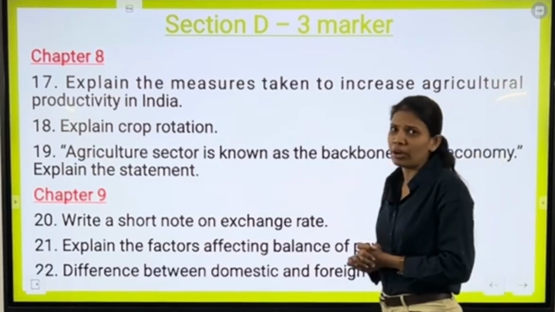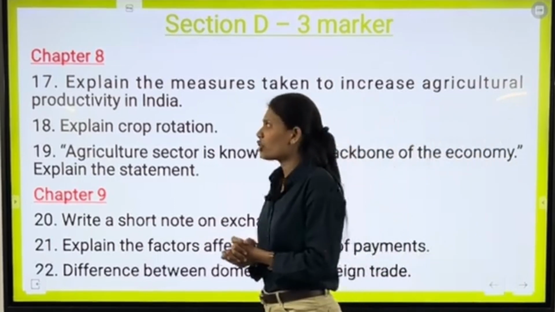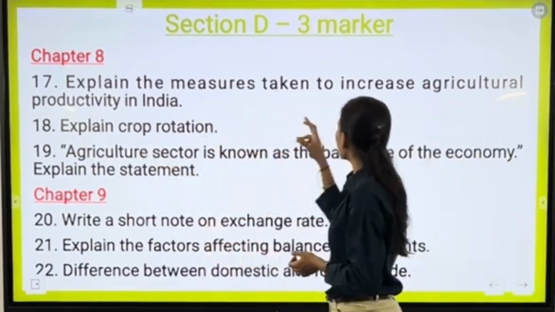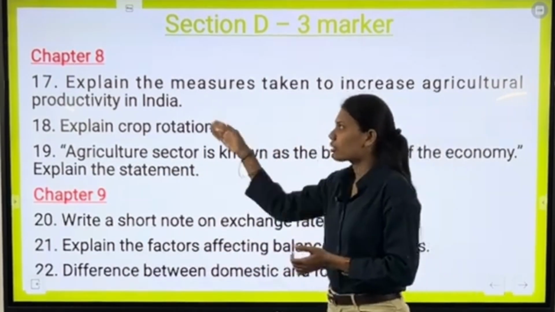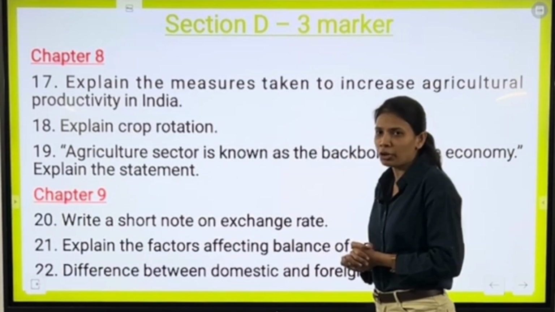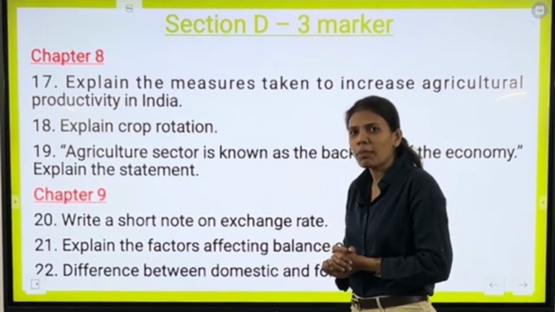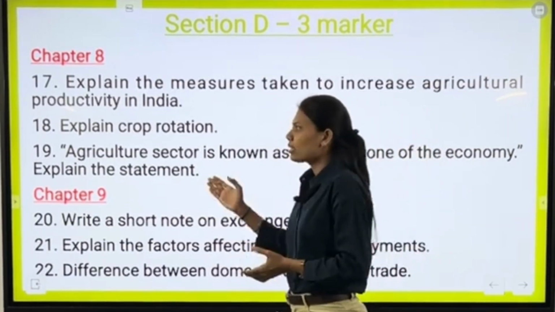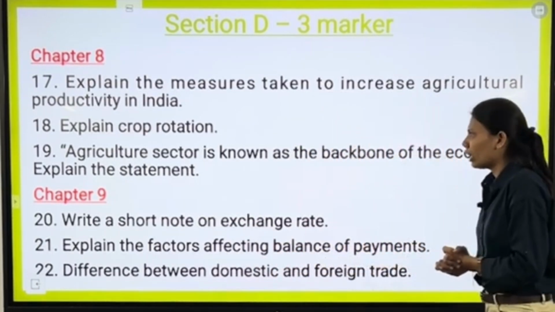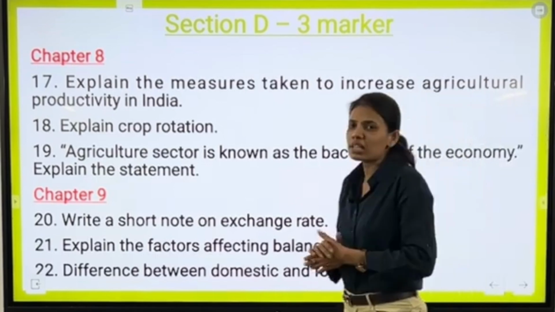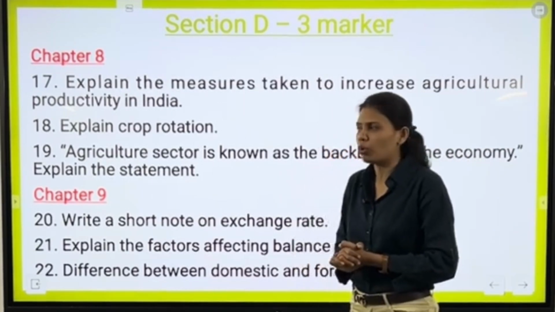Moving ahead with chapter number 8, we have our first question as explain the measures taken to increase agricultural productivity in India. Our next question is explain crop rotation, which is one of the most important questions also. Next, agriculture sector is known as the backbone of the economy. Explain the statement. These are usually asked questions in your board.